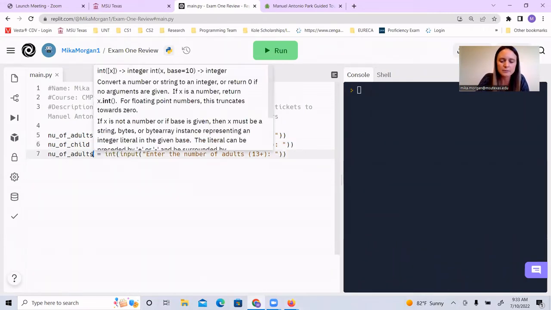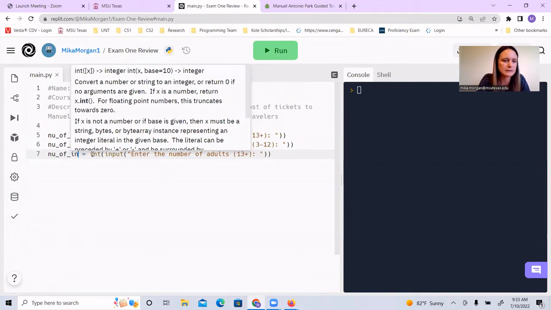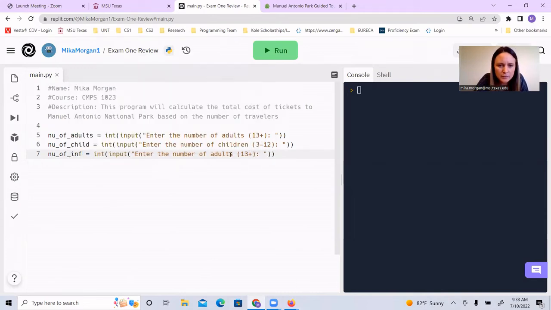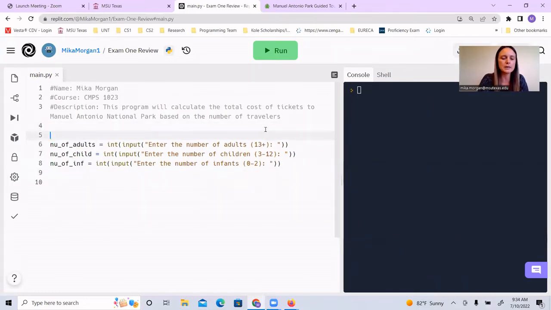And then I'll paste it one more time. And this will be the number of infants. So enter the number of infants. And that's going to be 0 through 2. Okay. So what we were doing here, and I'm going to make a comment to myself because I like to try and describe what's going on in the code. What we're doing here is get the user information for the number of travelers.